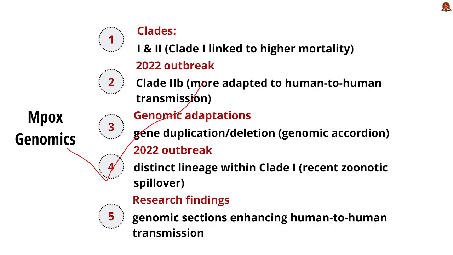It has two variants, namely Clade 1 and Clade 2. The 2022 outbreak variant is mainly associated with Clade 2b. It is more adapted to human transmission. And the research findings also indicated that the 2022 outbreak has more significance in enhancing human to human transmission.